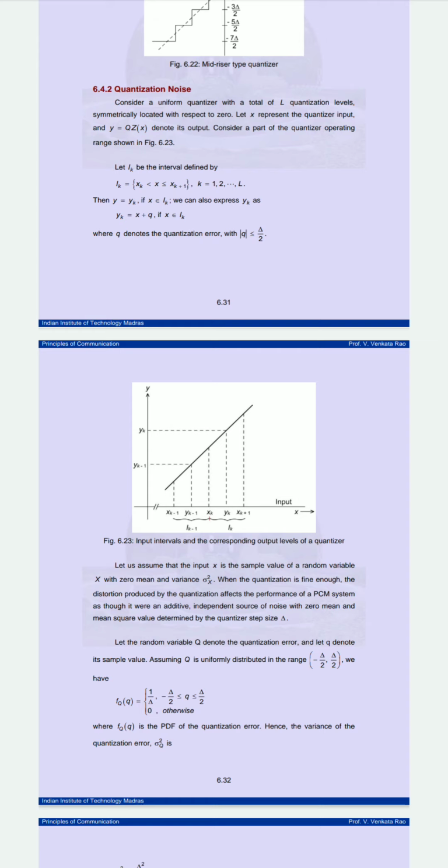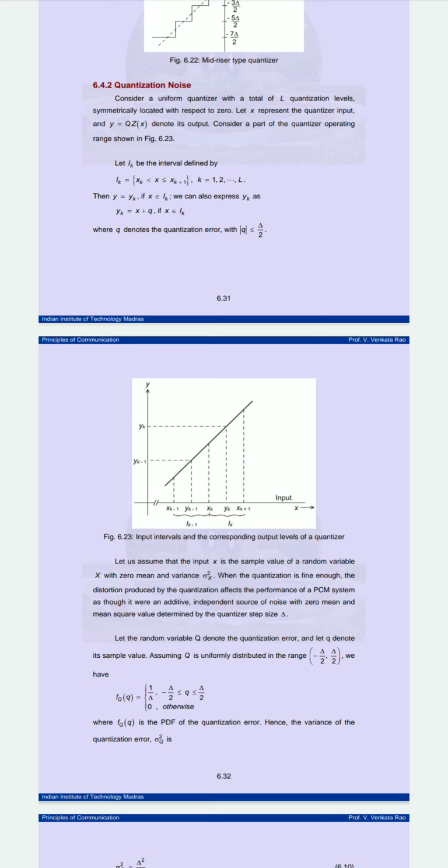Consider a part of the quantizer which has the range you can see in figure 6.23. We are showing here the input interval and the corresponding output level of the quantizer. You can see the input is on the x-axis and the output is on the y-axis. We are considering a uniform quantizer. So here we are studying the quantization noise.